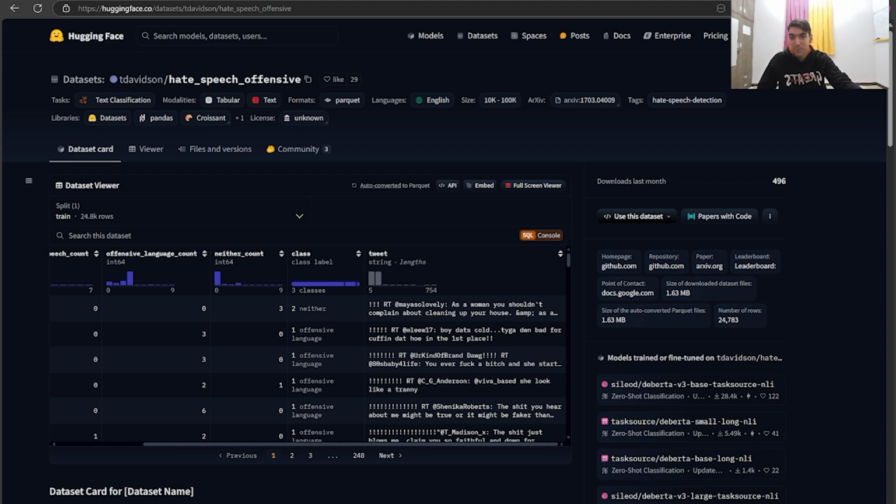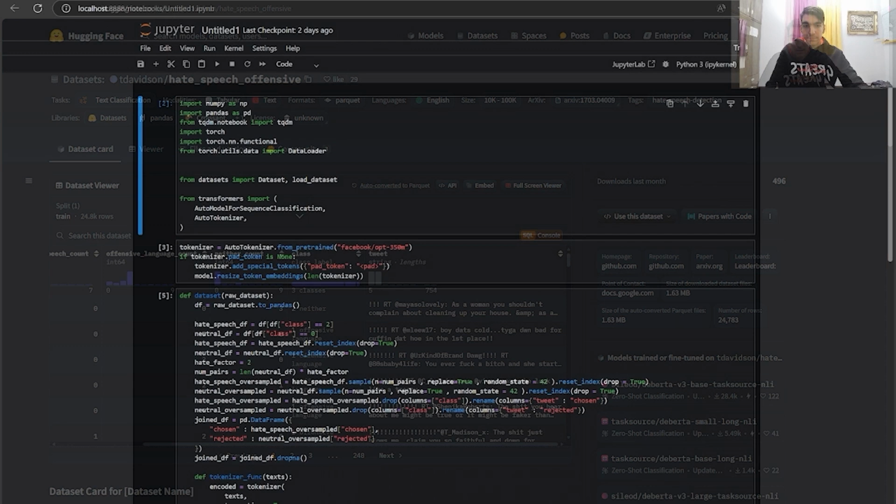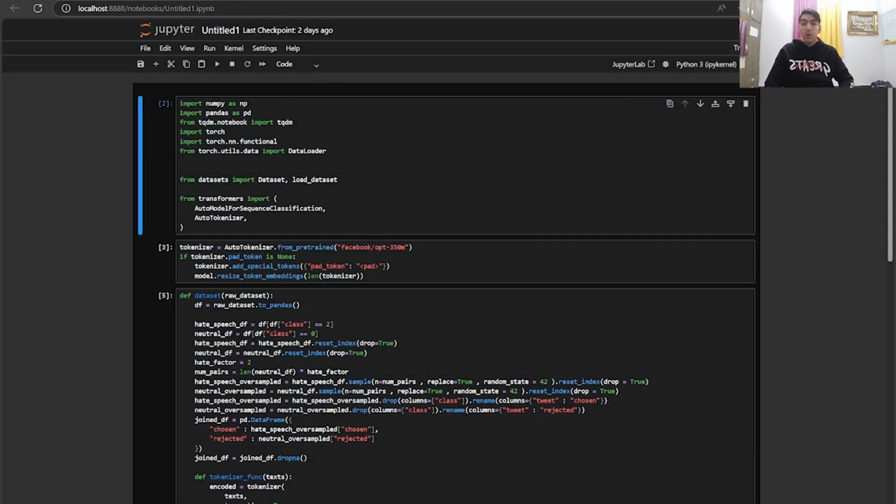And so class 0 represents neutral tweets, class 1 represents offensive language, and class 2 is hate speech. So we want the model to prefer class 0, and we don't want it to generate responses that lean more towards neutral content here. Okay, in the first cell, we import our essential libraries, which cover the entire workflow here.